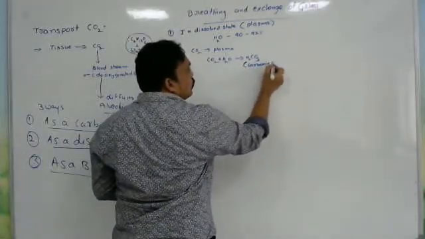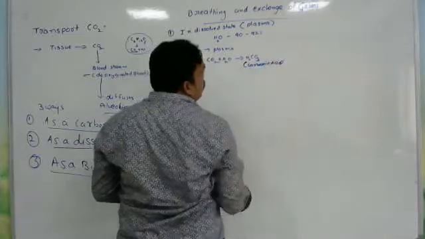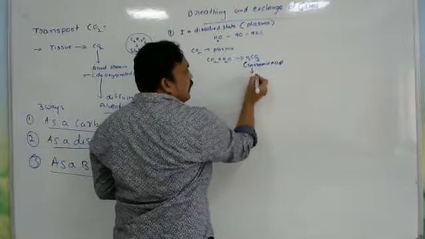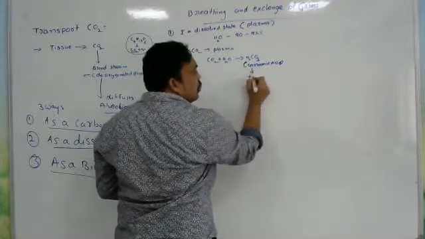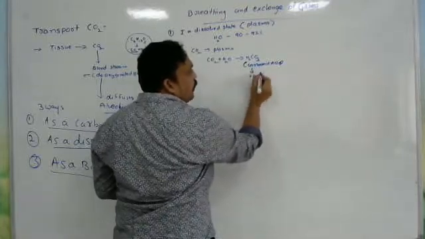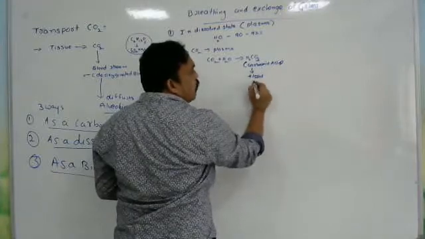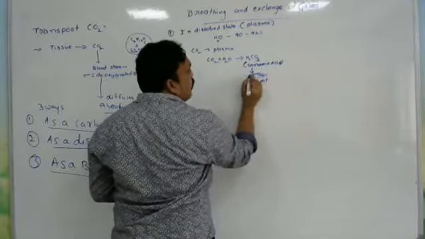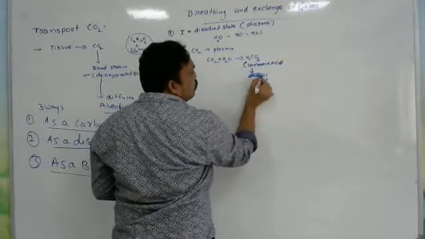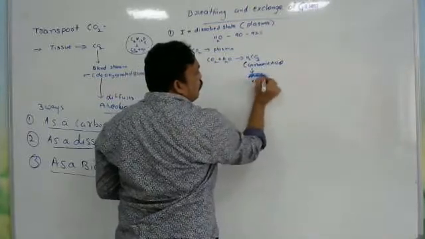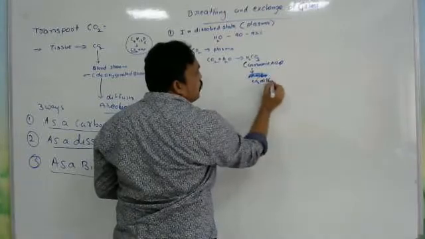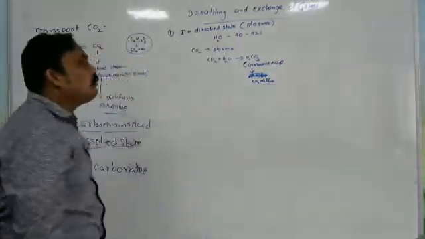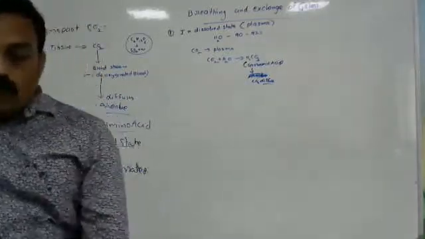When it reaches near the alveoli, the carbon dioxide diffuses out. Again, hydrogen ions combine with hemoglobin.